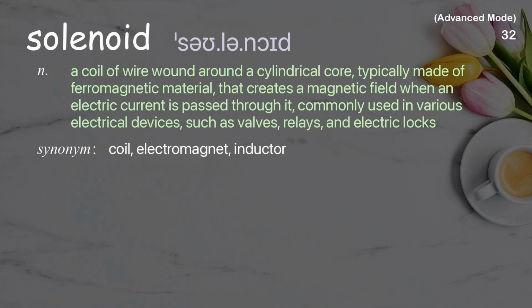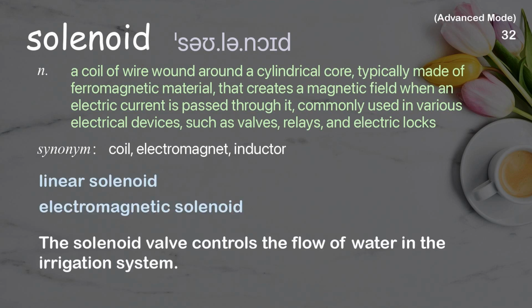Solenoid. A coil of wire wound around a cylindrical core, typically made of ferromagnetic material, that creates a magnetic field when an electric current is passed through it, commonly used in various electrical devices, such as valves, relays, and electric locks. Examples: Linear solenoid. Electromagnetic solenoid. The solenoid valve controls the flow of water in the irrigation system.